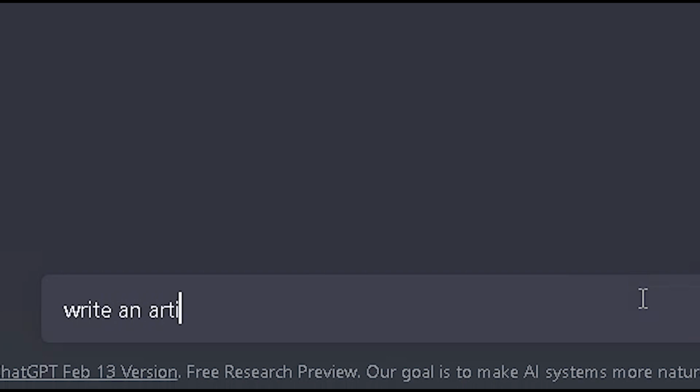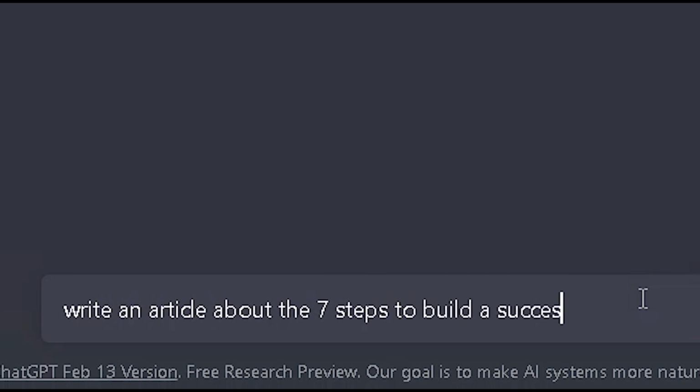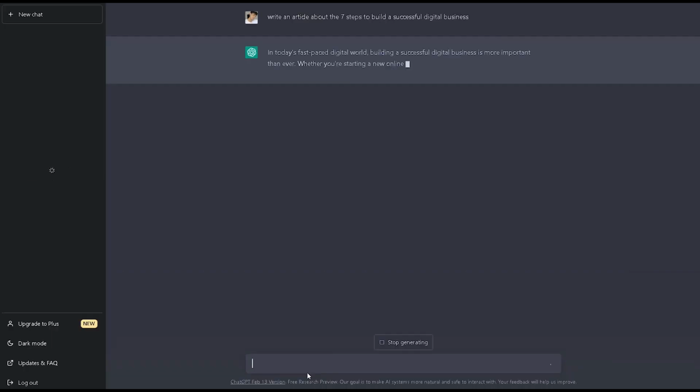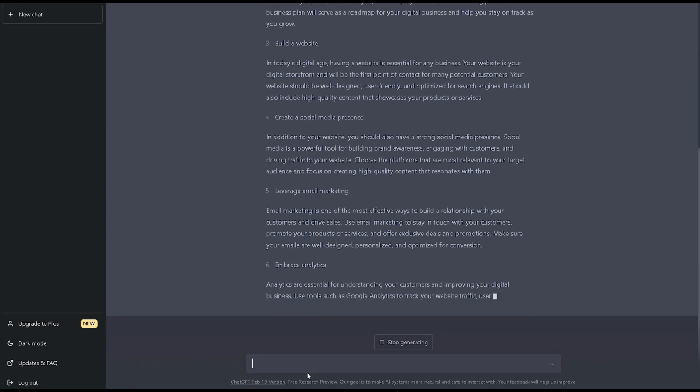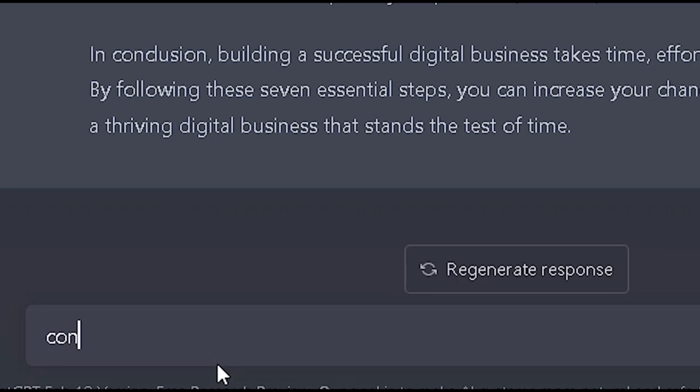So I'm going to type it in ChatGPT, write an ebook about a topic like mine. It's all about digital business. So anything that you could do or think of, you can do it in ChatGPT to generate endless income. So as we're typing right here, we're going to enter it and it's going to generate an article. Now we asked for an article in the particular topic.